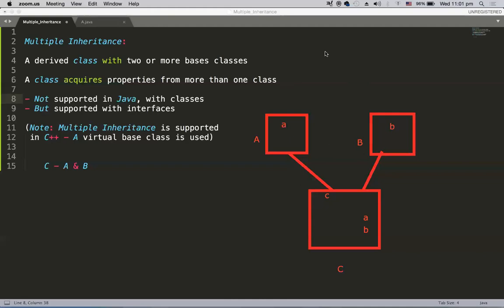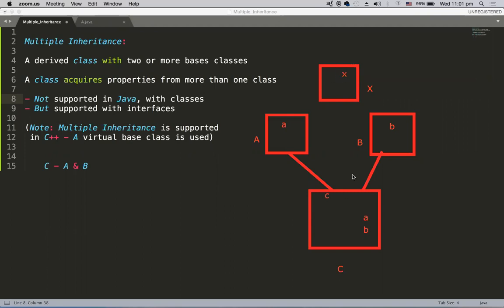Otherwise, there may exist some other class, let's say some class X, which has a member called x.